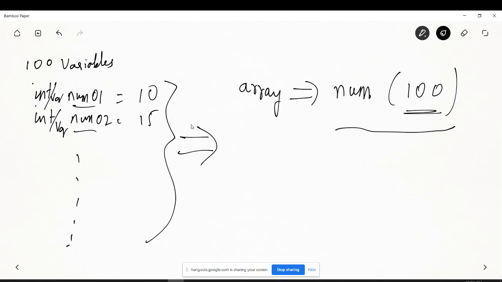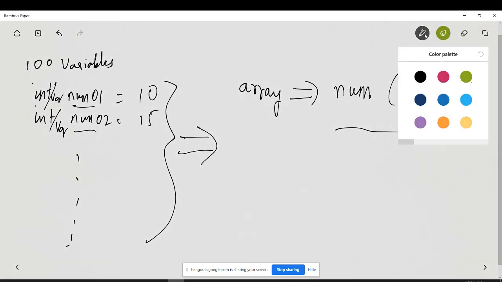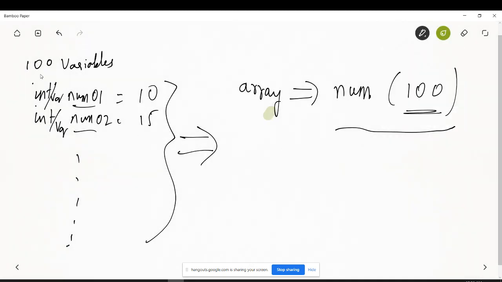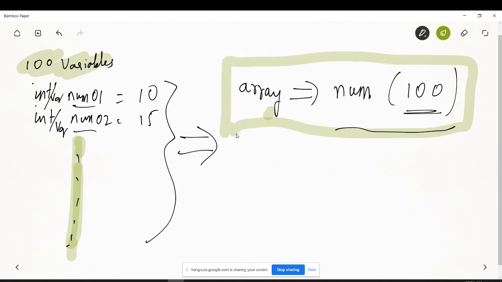So what is another option? We can define 100 variables, but the program will become very lengthy, right? Instead of defining 100 variables separately, which will take 100 lines, you can just simply define an array by saying that I want an array with 100 elements. So instead of 100 lines of code, you have only a single line. Then again, if you want to multiply every element by 2, you will have to write 100 lines of code to multiply.